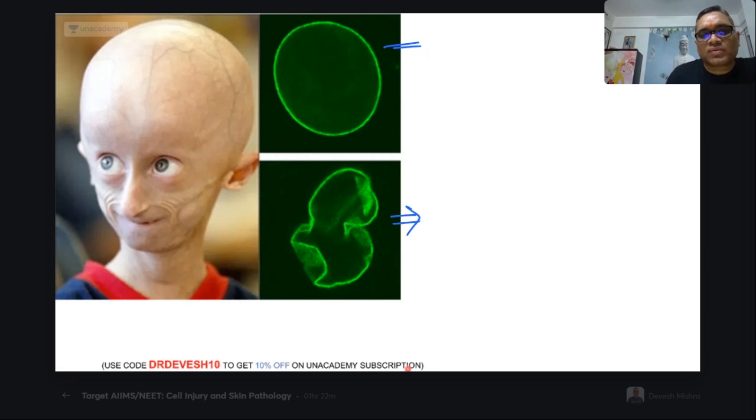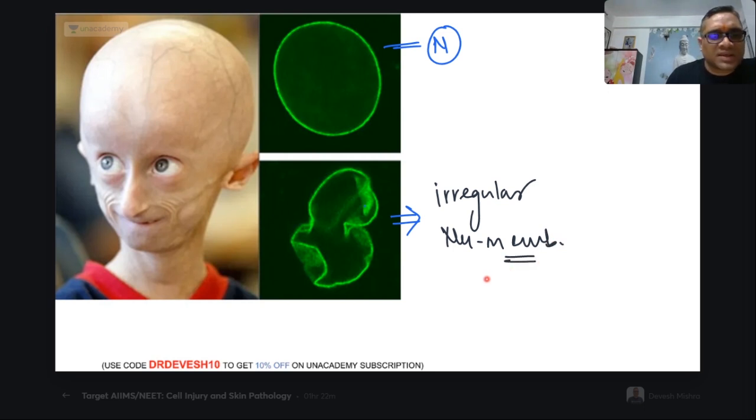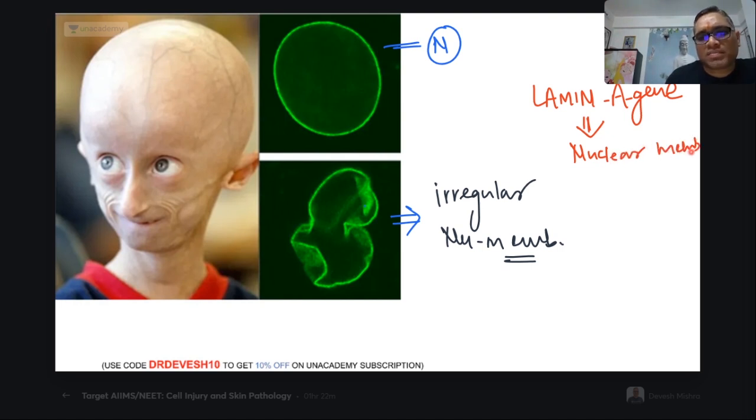In this nuclear immunofluorescence, this one is normal. Here you can see that the nuclear membrane is irregular, and the irregular nuclear membrane is because of a mutation in lamin. Remember, there is a gene called lamin A gene, which controls nuclear membrane formation.